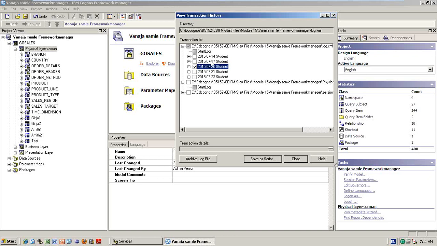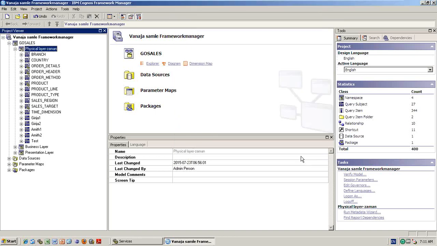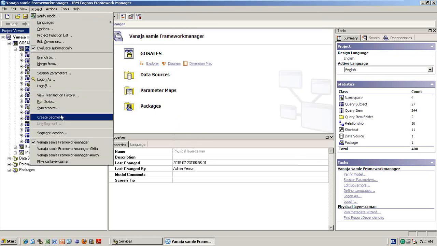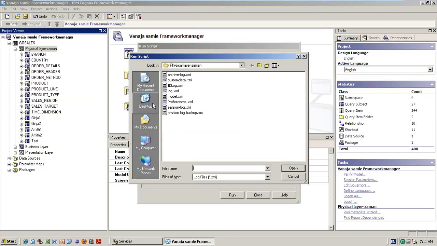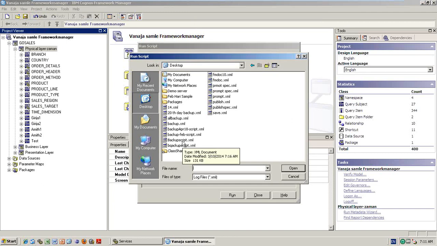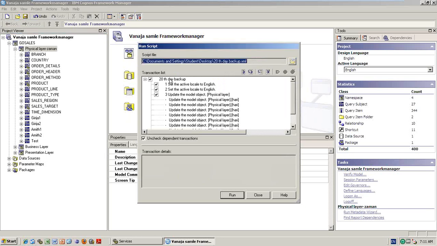Then it will do whatever the things you did on the 17th day. So how can you do it? I saved everything as a script, right? Now go ahead, project, and run script. Where is it there on the desktop, 14th day or 20th day? So 20th day means whatever the changes I did, all the things are open. So it created a physical layer and all those things I created that day.